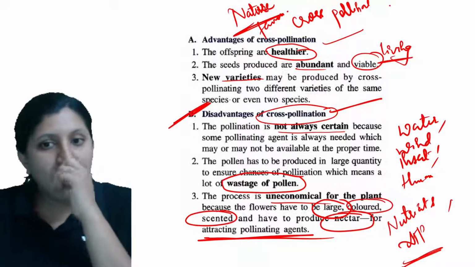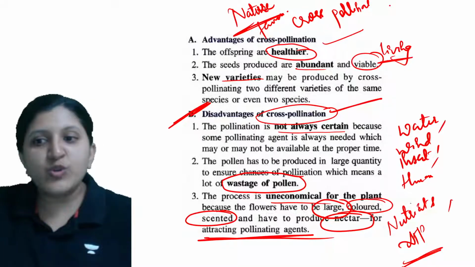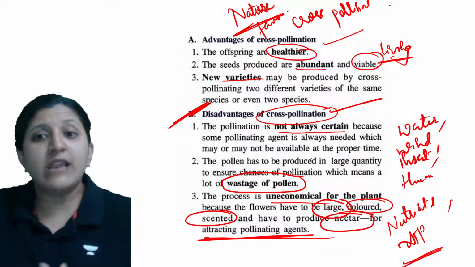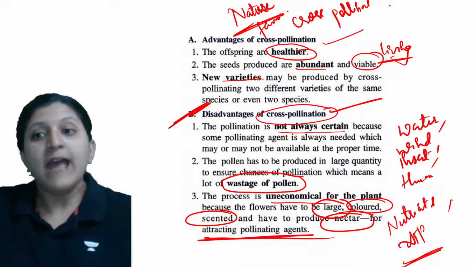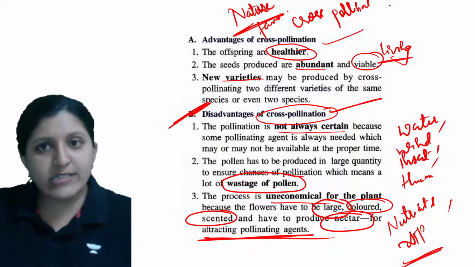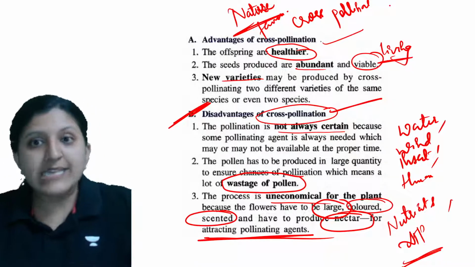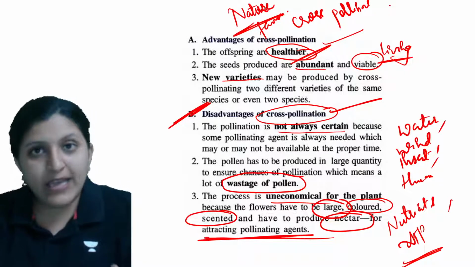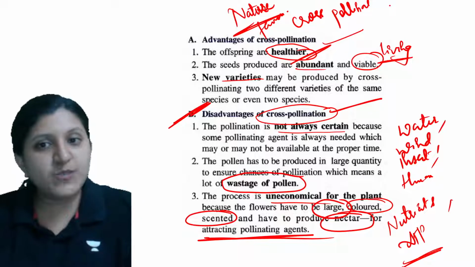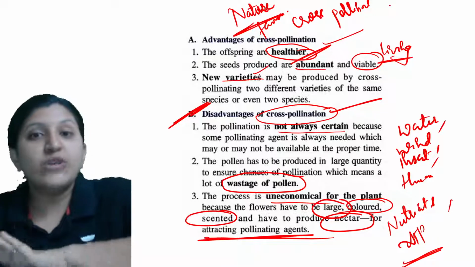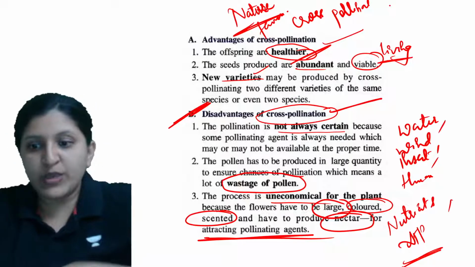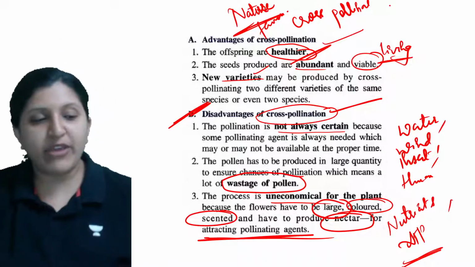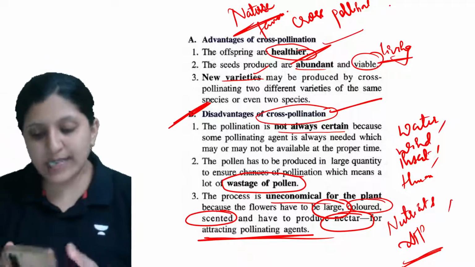In the same way, this plant has to lose a large amount of nutrients. It will be losing a large amount of pollen grains, and wastage is occurring. So these are the associated disadvantages, but yes, it always produces healthier progeny. There is more of a chance that a healthier plant is produced, a new variety which is better adaptable to the surroundings. That is why it is important to go for cross pollination. Nature always favors cross pollination. I hope it is clear.